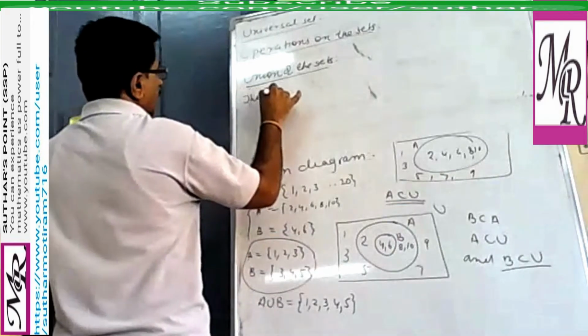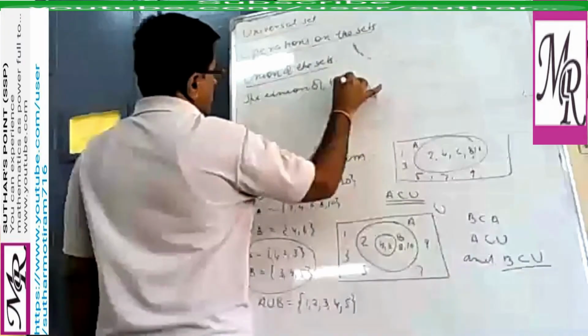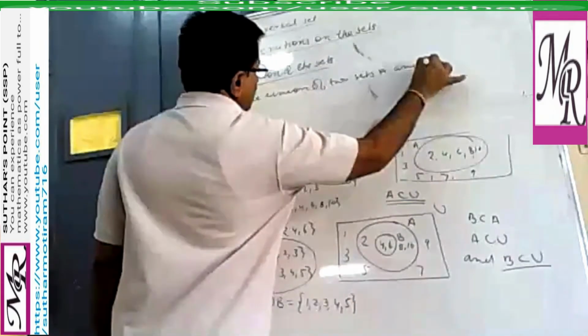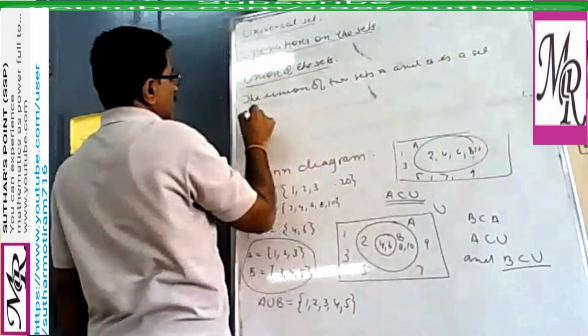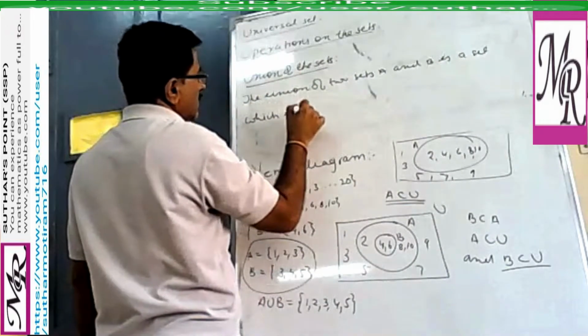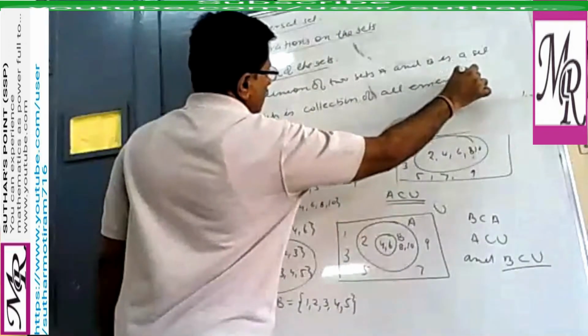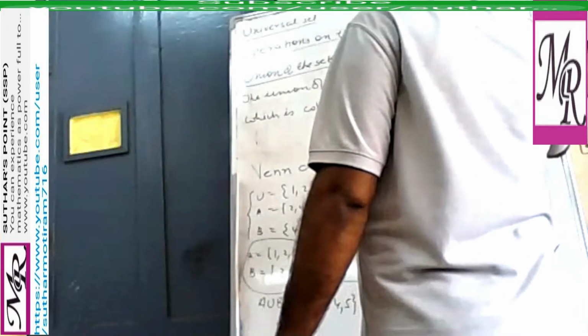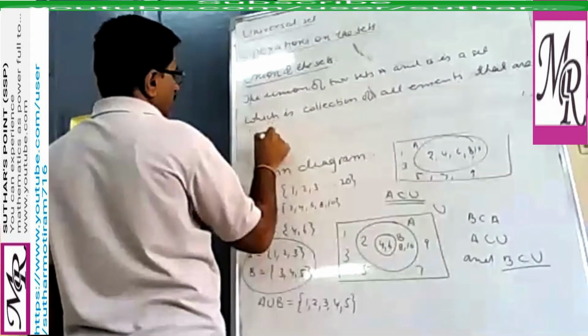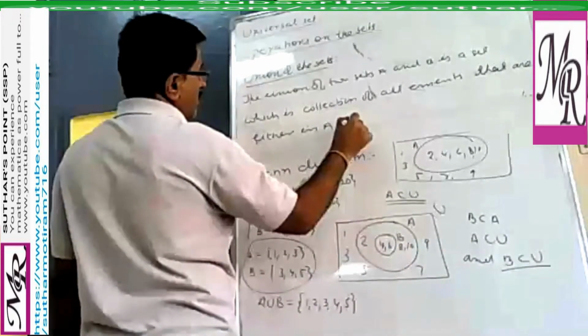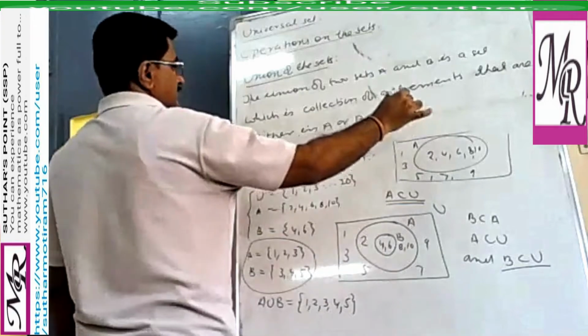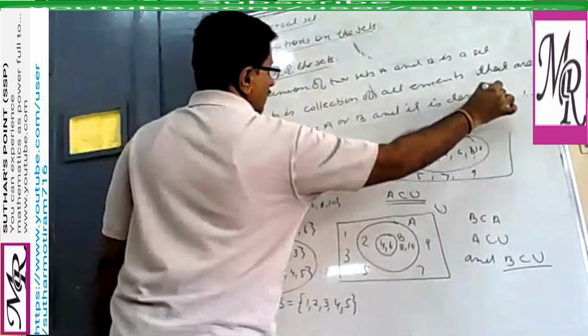The union of two sets A and B is a set which is the collection of all elements that are either in A or B, and it is denoted by U, capital U, like the universal set.